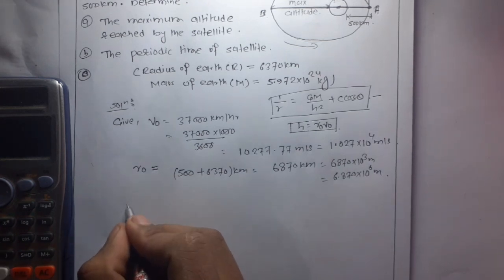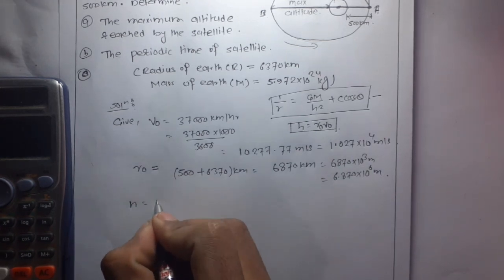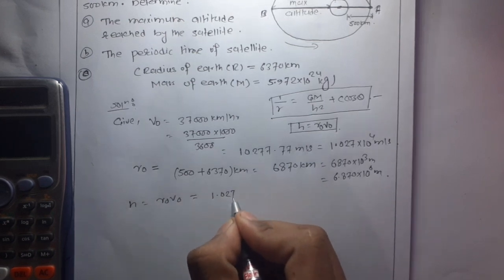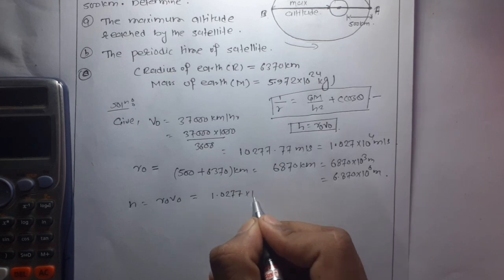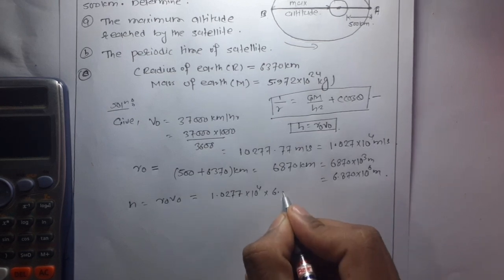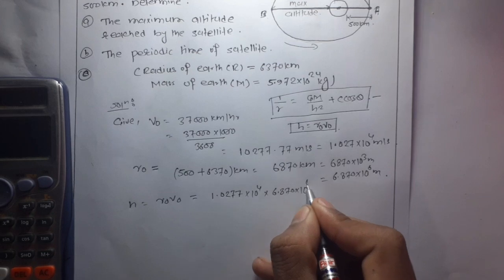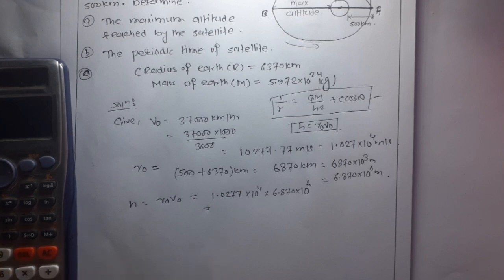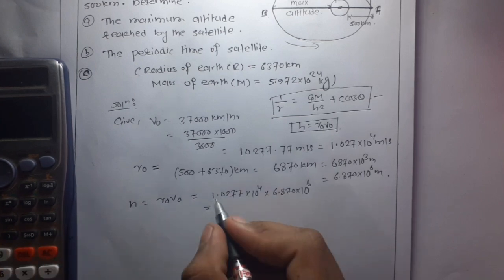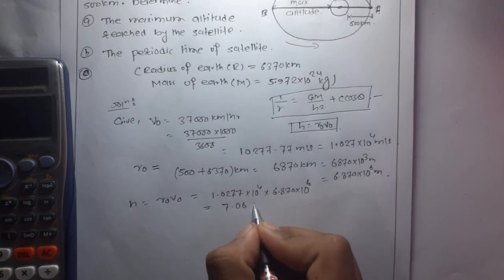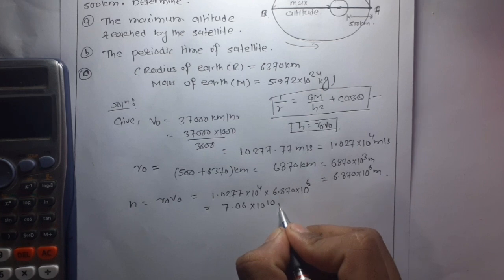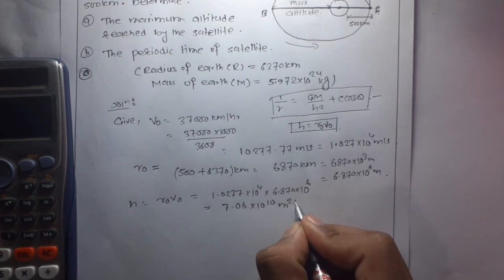Now we know h is equal to r naught v naught. So h is 1.0277 into 10 to the power 4 into 6.870 into 10 to the power 6. So this is 1.0277 into 6.87. So it is 7.06 into 10 to the power 10 meter square per second,